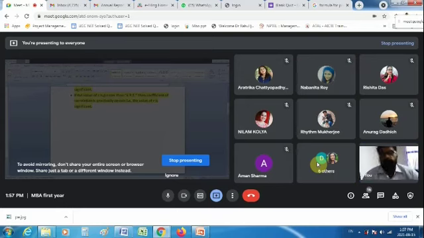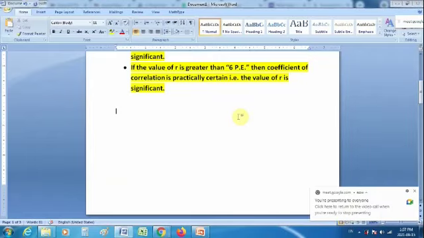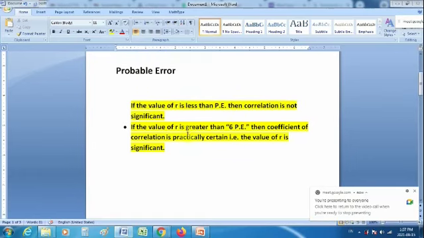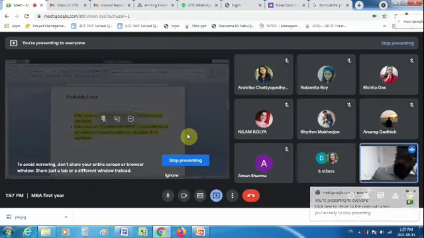Okay. So now we have used probable error, but is it the only use? Will we be calculating probable error just for the interpretation? No. Probable error has its own identity, its own meaning, the definition of probable error. Whatever we have discussed right now, these highlighted things, this is the use of probable error.